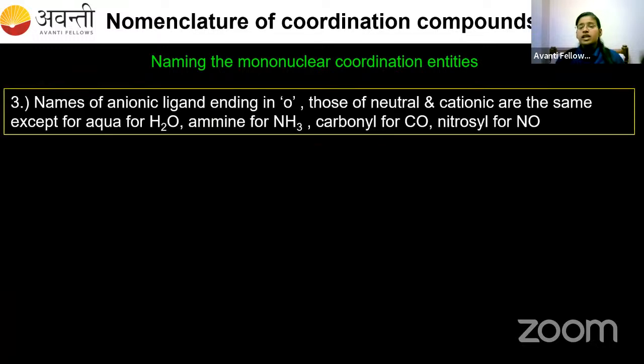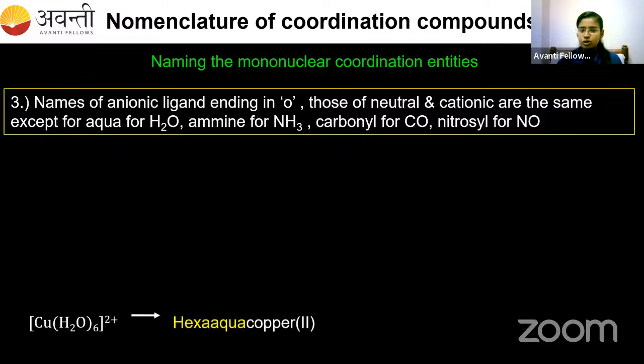The names of anionic ligands end with O, those of neutral and cationic ligands are the same except for aqua for H2O, ammine for NH3, carbonyl for CO, and nitrosyl for NO. If the ligand is anionic, then we have to use the suffix O. We have already discussed this in the previous class, when I was discussing the classification of ligands.